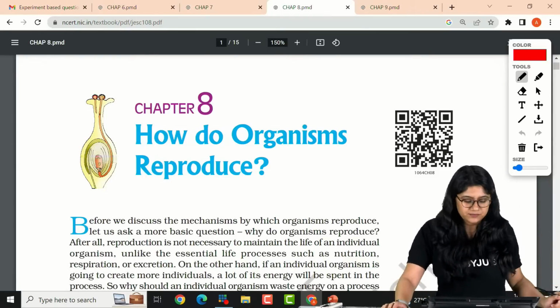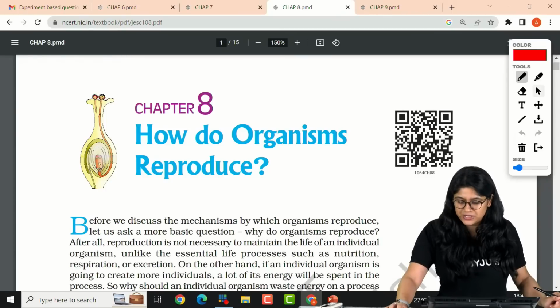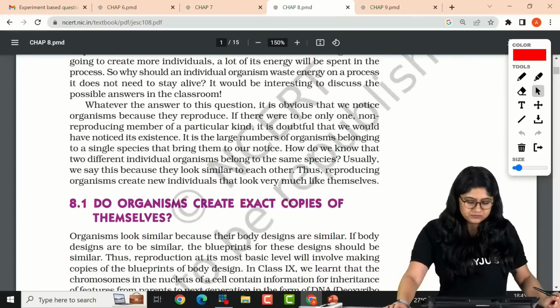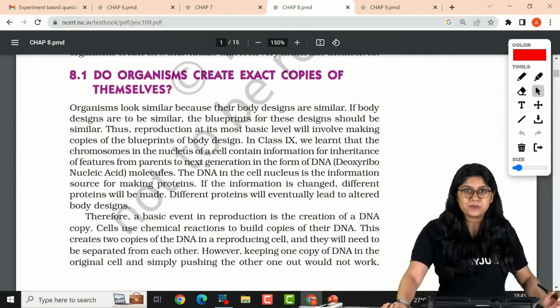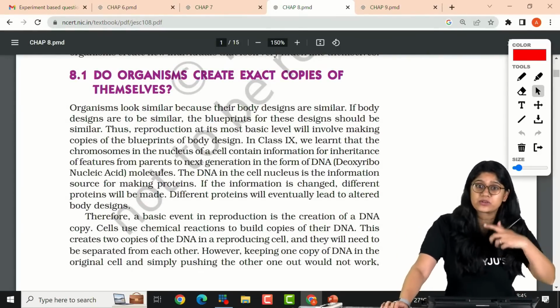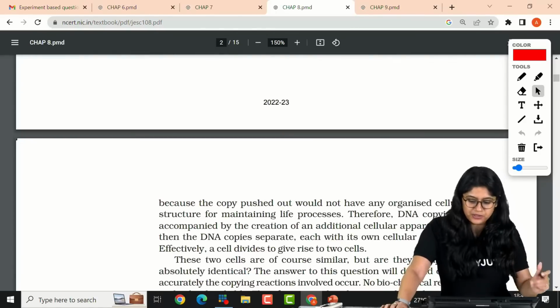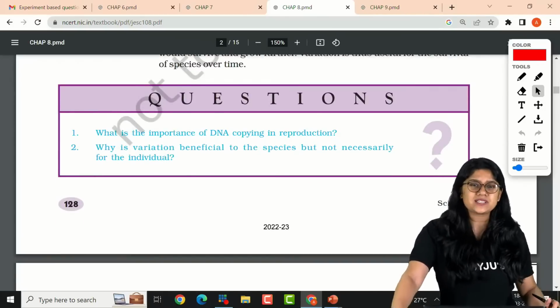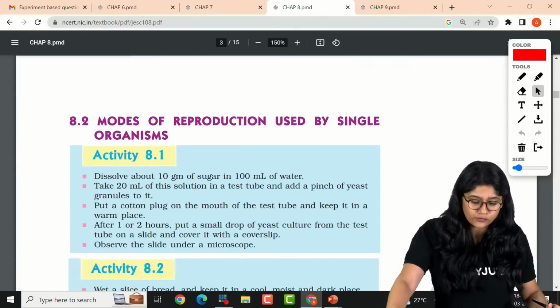So let's get started. This is a very interesting and super easy chapter, which is how do organisms reproduce. Now, in this particular chapter, what are the important diagrams? We'll be looking at that. If you talk about the activities, the activities are not that directed. They're more theory based.